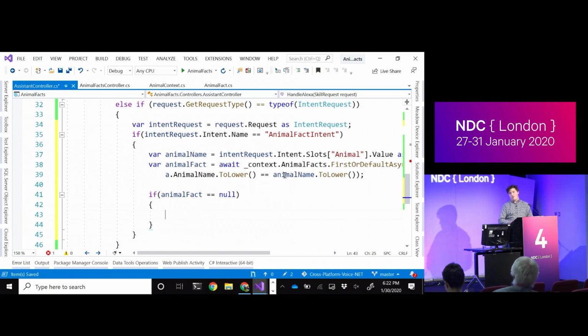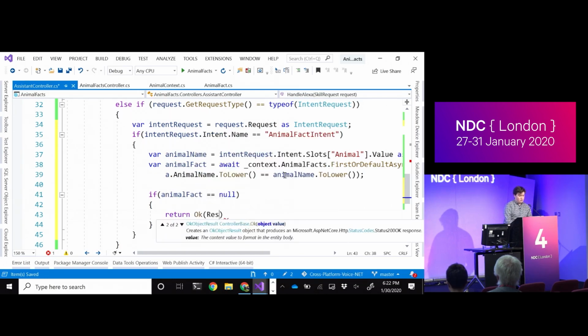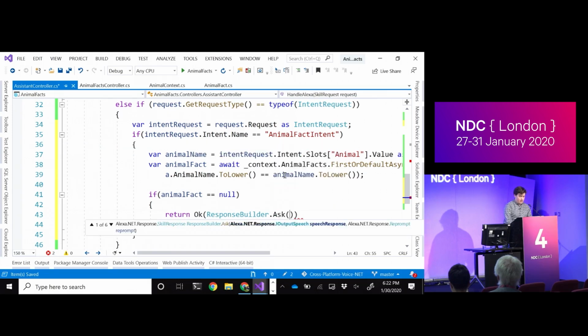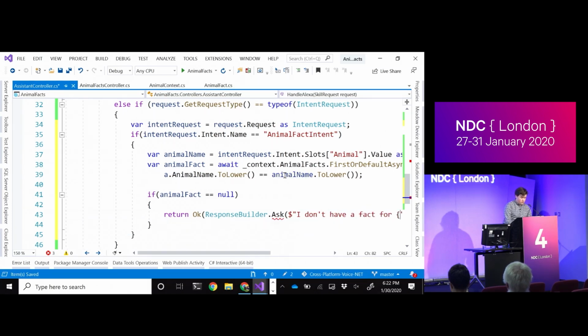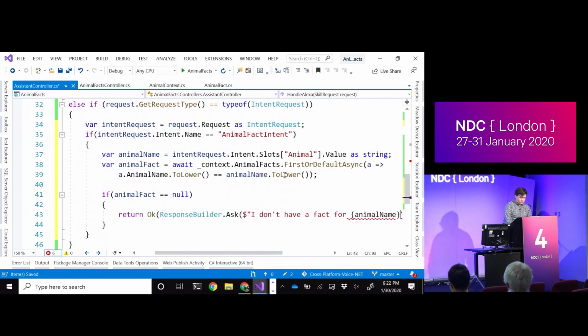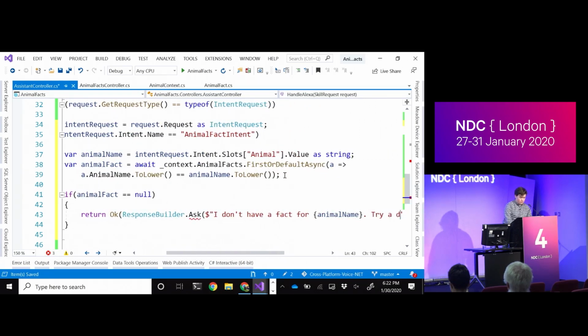If we know the ones that we can support, we can be very clear about the types of things they can say. But once again, I can just return OK from here and use that response builder again. And in this case, I can even get really specific here. I don't have a fact for animal name. Try a different one.